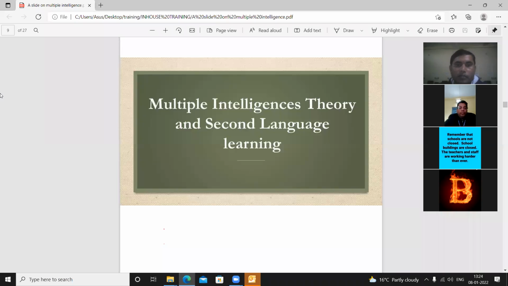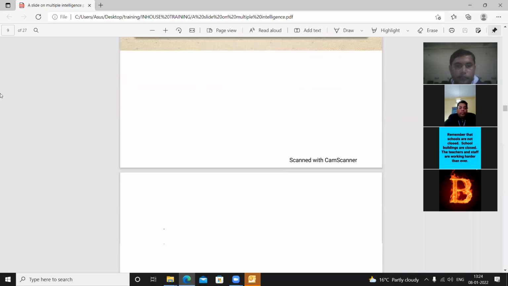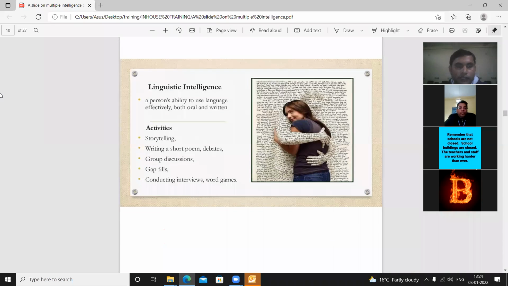Now, multiple intelligence theory and second language learning. Let's move to the next point. Here, just above, we have discussed linguistic intelligence. And I have told about a person able to use language effectively, both oral and written. So these types of persons have linguistic intelligence. And if you are not meeting their expectations accordingly, they will not be connected with you. And the same thing is applied in our classroom.